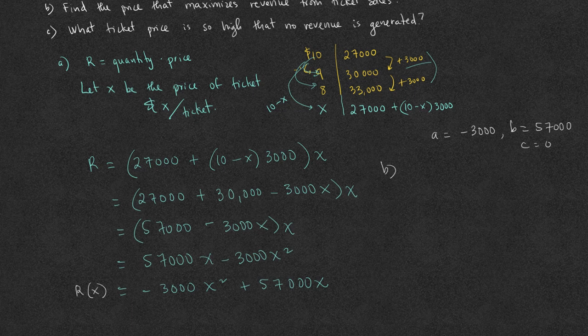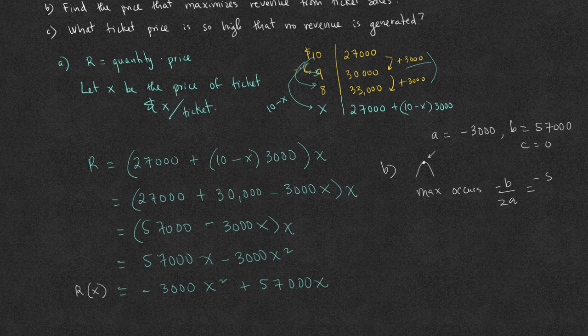B. Find the price that maximizes the revenue. This equation represents the revenue, and this parabola is concave down, and so the maximum revenue is the highest point, or the maximum. And if the graph is concave down, the maximum occurs at negative b over 2a.